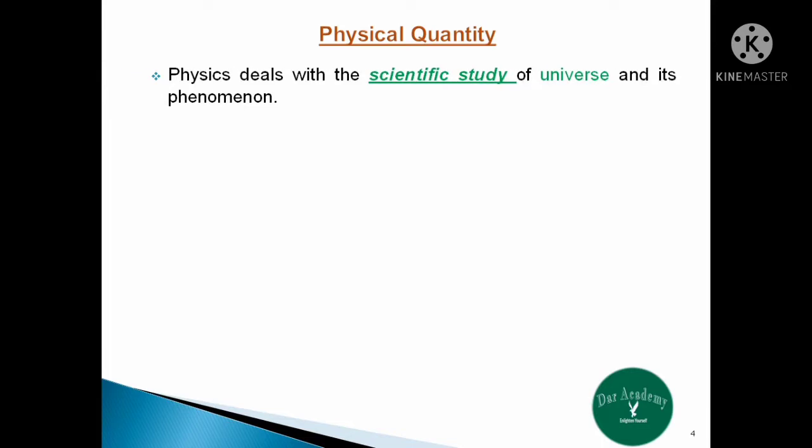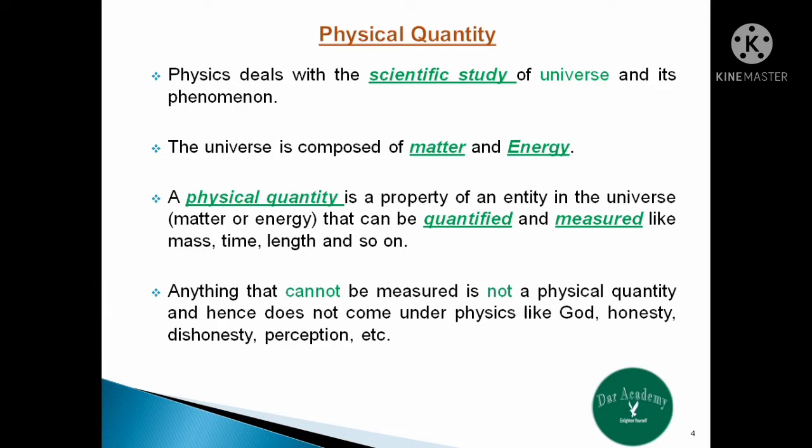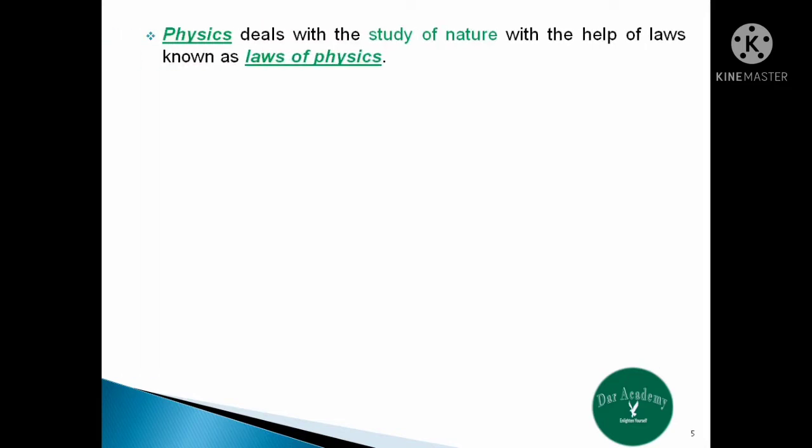Friends, physics deals with the scientific study of the universe and its phenomena. The universe is composed of matter and energy. A physical quantity is the property of an entity in the universe that can be quantified and measured, like mass, time, length, and so on. Anything which cannot be measured is not a physical quantity and hence does not come under physics, like God, honesty, dishonesty, perception, etc. Physics deals with the study of nature with the help of laws known as laws of physics.